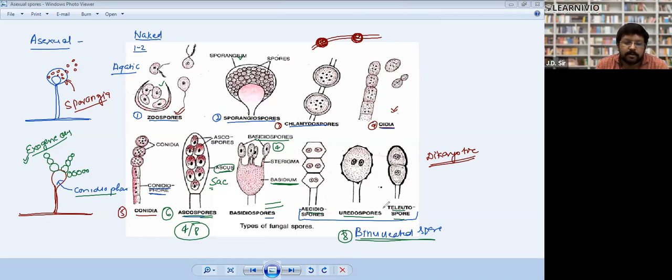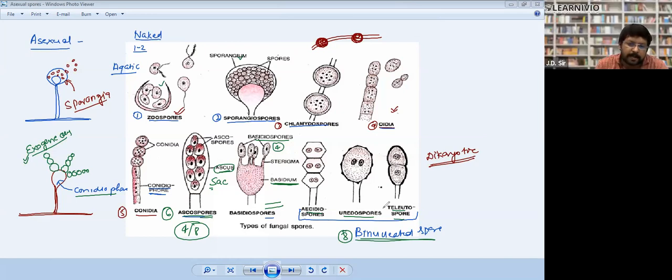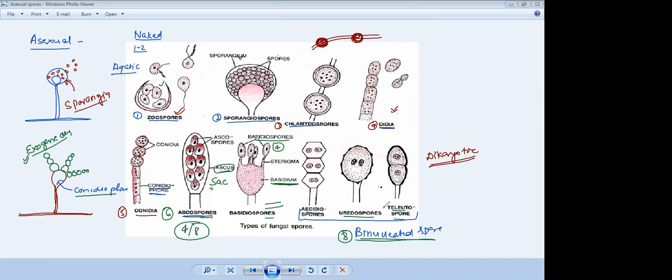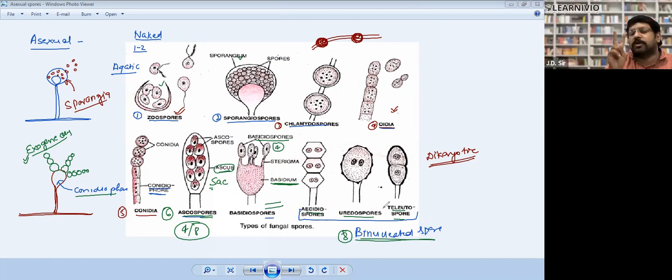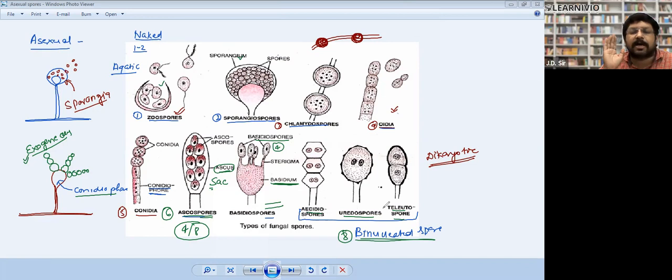Tell me, is it clear to both of you? Yes, sir. Very clear. Samira, crystal clear? Yes, sir, it's clear. Great. Take a screenshot of this one and you have to draw it. The complete sexual and asexual spores are the most frequently asked part of fungi. If you ask me what is the most important part of fungi for our medical examination, definitely I'll say these types of spores, sexual and asexual both. And we have discussed the most important part of fungi, right?